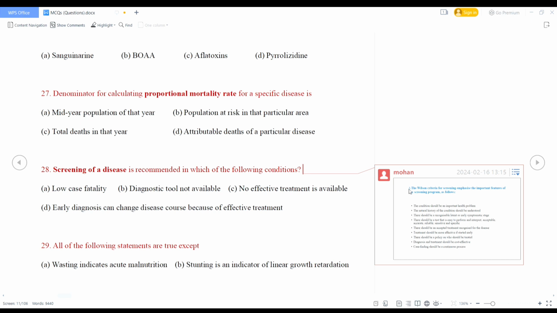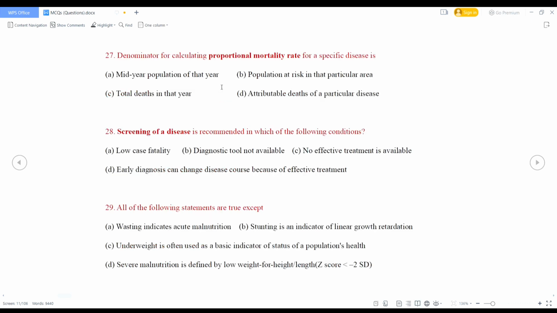There should be an accepted treatment recognized for the disease. Treatment should be more effective if started early. There should be a policy on who should be treated. Diagnosis and treatment should be cost effective, or case finding should be a continuous process. So these are the criteria of screening test. So what is the right answer? Early diagnosis can change disease course because of effective treatment.